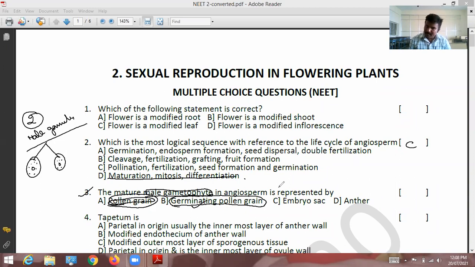When the pollen grain is germinated, the pollen tube is produced, and in that pollen tube male gametes are there. That's why the mature male gametophyte in angiosperms is represented by the germinating pollen grain. When the pollen grain is released, male gametes are not there. So option B is correct.